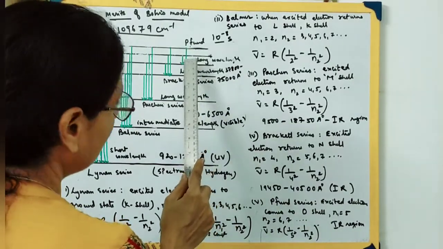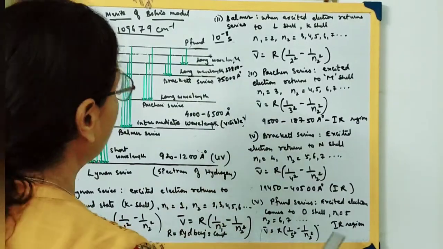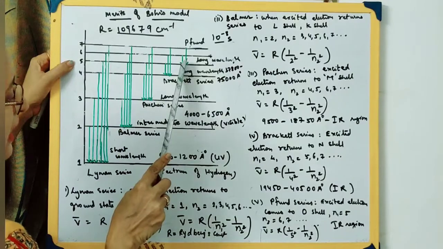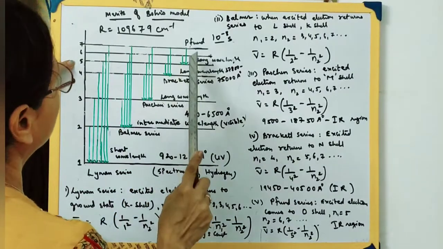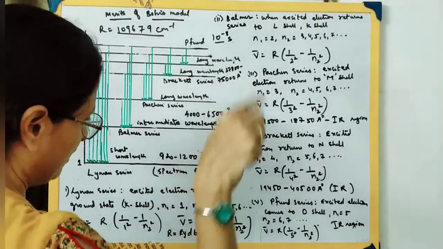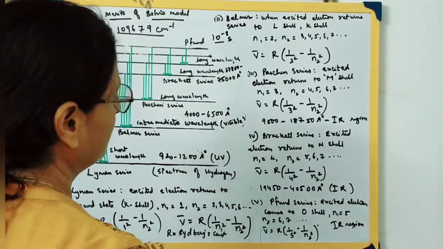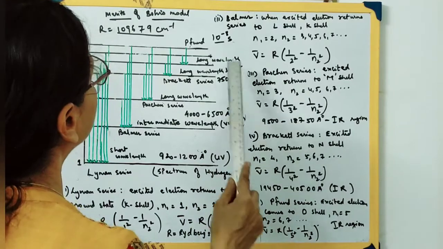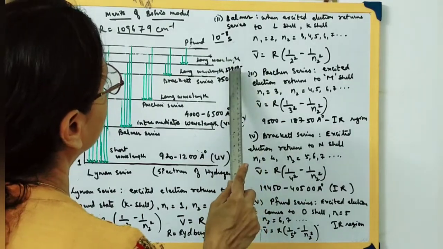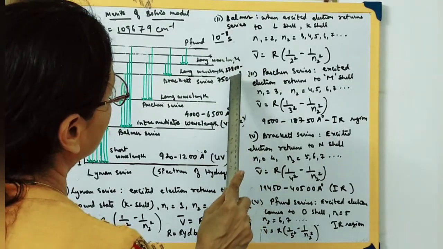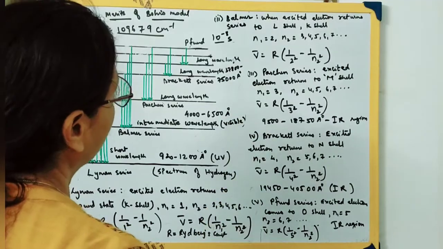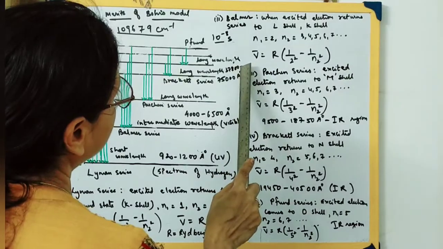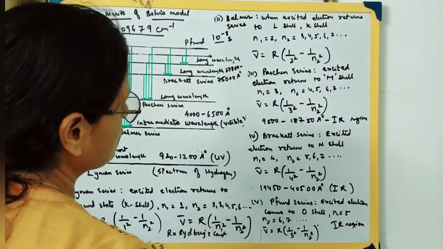N1's value will be what? 5, because it's the 5th shell over here. Look here, N1's value is 5, and N2's value will be what? Whether it's going to 6 or 7, from wherever it is returning, N2's value is determined on that basis. It is a long wavelength, lying in the region of 37,800 to 75,000 angstrom. I repeat once again, the Pfund series is 37,800 angstrom to 75,000 angstrom.